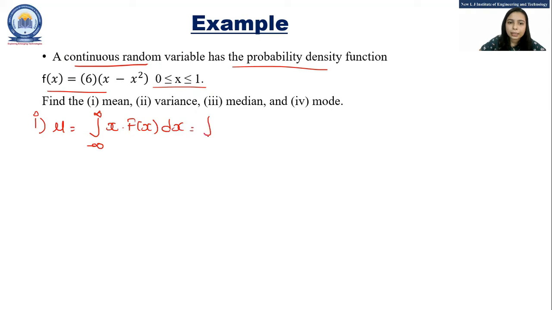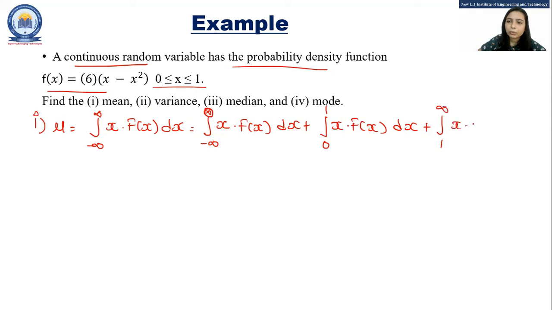This can be written as integration from minus infinity to 0 of x f of x dx, plus integration from 0 to 1 of x f of x dx, plus integration from 1 to infinity of x f of x dx.